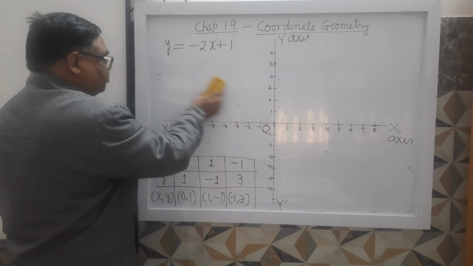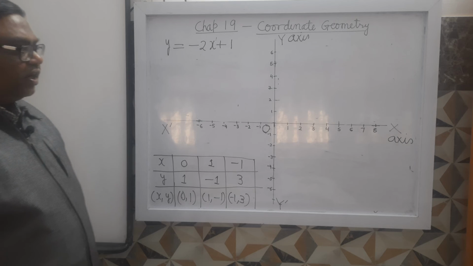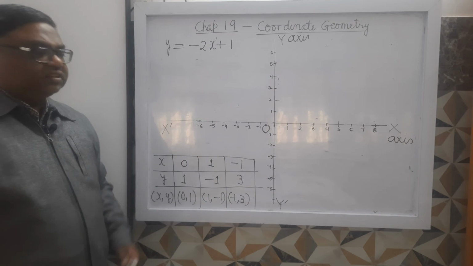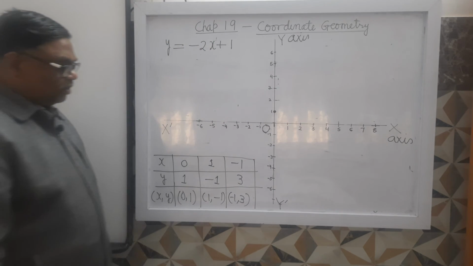So see here, 0 comma 1 will lie on the y axis. So it will be this point, 0 comma 1.